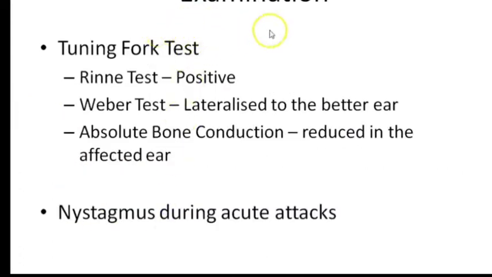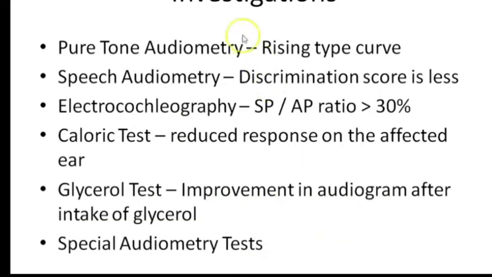Okay, examination. First, tuning fork test. In this, first we do the Rinne test. It is positive. Weber test is lateralized to the better ear, and ABC, absolute bone conduction, is reduced in the affected ear. Nystagmus will also be present in this condition.